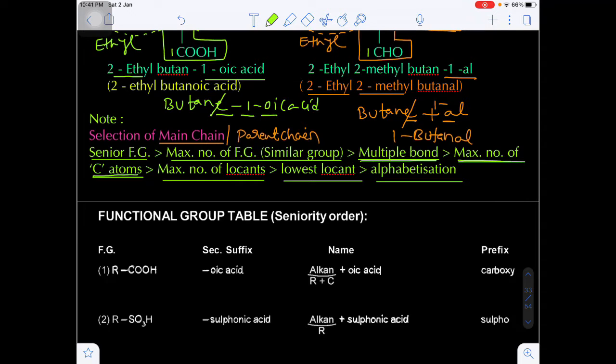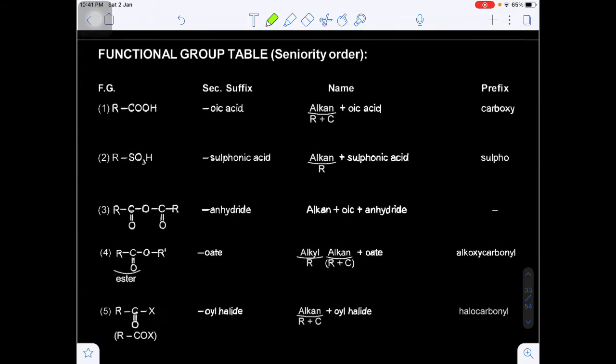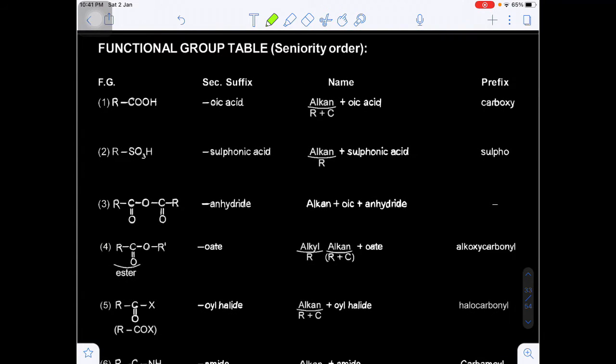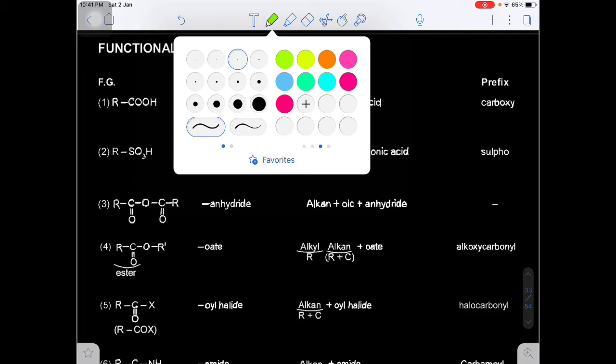Before that we have to see the senior functional group and similar functional groups, and next multiple bonds. If all of them are absent, then go for the maximum number of carbon atoms. After that, the lowest number of locants and the lowest locant. Next to final will be the alphabetical order of the names of the substituents. Now here I am also giving the seniority list of the functional groups. This table is very important, which we have to remember.